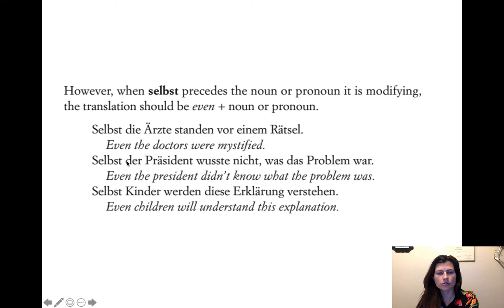You could sort of compare them and flip them around, and you could say der Präsident selbst wusste nicht, and that would be like the president didn't even know himself, right? But it's a pretty similar idea. We can try with the next one. Selbst Kinder werden diese Erklärung verstehen. Even children will understand this explanation. It is also future. So even children, selbst Kinder.